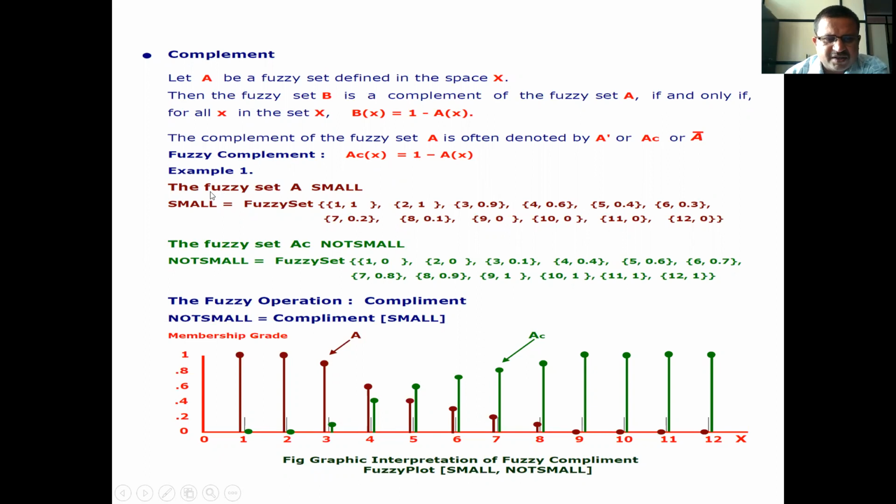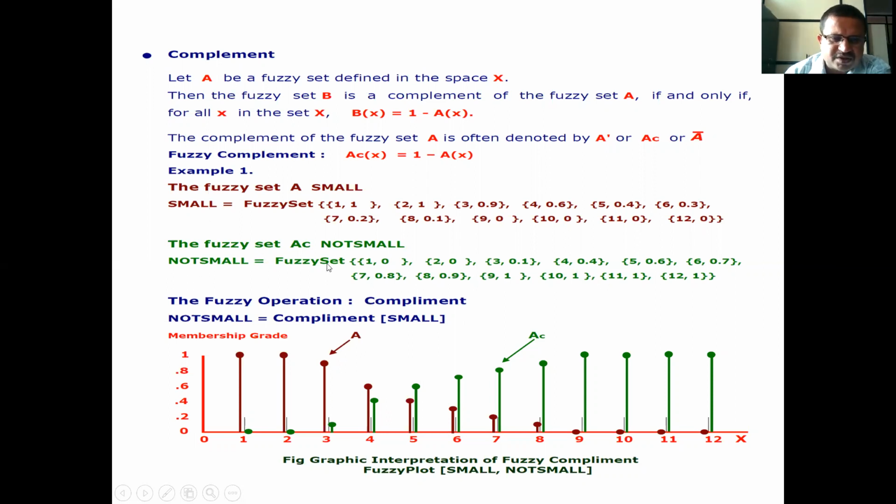Now example 1. The fuzzy set A small is equal to the fuzzy set of 1, 1, 2, 1, 3.9, 4.6, 5.4, 6.3, 7.2, 8.1, 9, 0, 10, 0, 11, 0, 12, 0. Therefore, the fuzzy set A^C, not small, because it is a complement. Complement means opposite. What is the opposite of small? Not small, or the opposite of small is big.